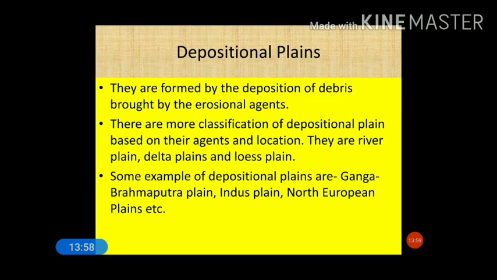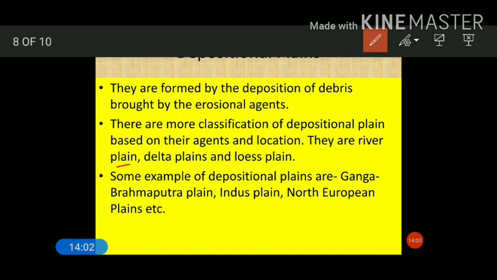They are the river plains, deltaic plains or delta plains, and loess plains. These are the other forms of depositional plains, categorized based on agents and locations. Some examples of depositional plains are the Ganga Brahmaputra plain, northern plains, North European plains, and the Indus plains.